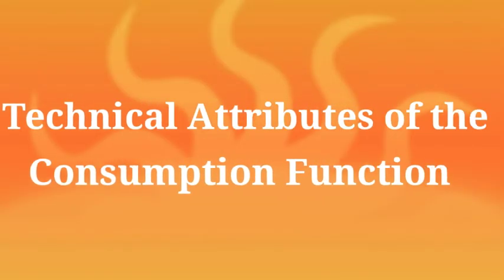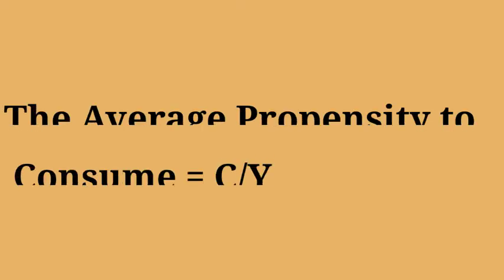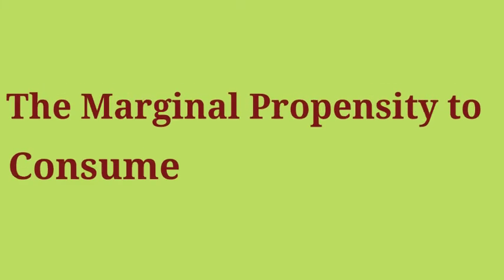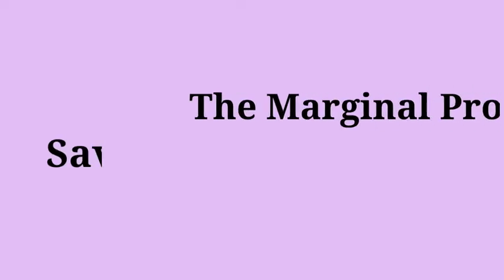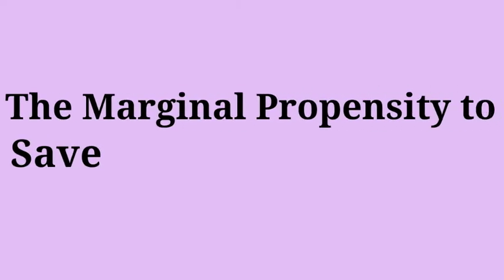Second topic, technical attributes of the consumption function. There are four technical attributes of the consumption function. First, the average propensity to consume. Second, the marginal propensity to consume. Third, the average propensity to save. Fourth, the marginal propensity to save.